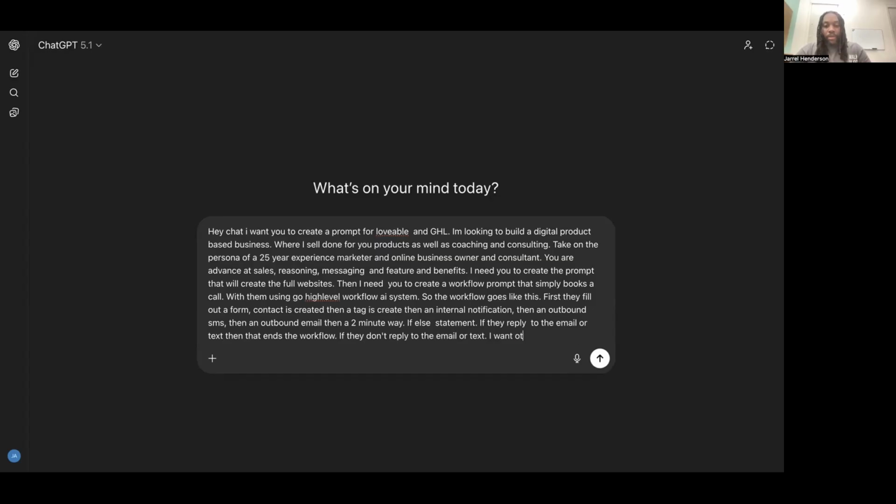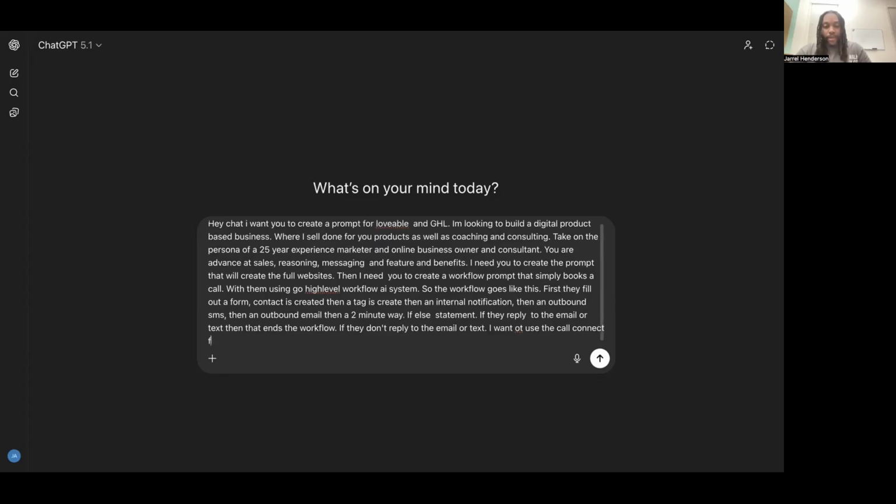I want to use the call connect feature in high level. So what the call connect feature allows you to do is that once someone fills out a form, it allows you to automatically place an outbound call to them, or pretty much at any time in the pipeline for the most part.